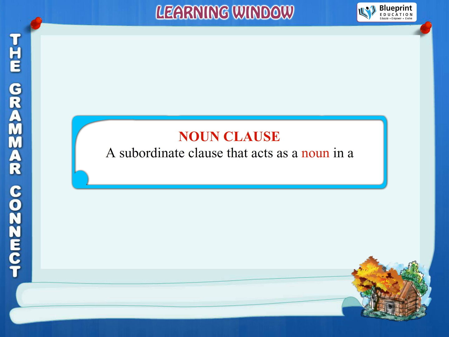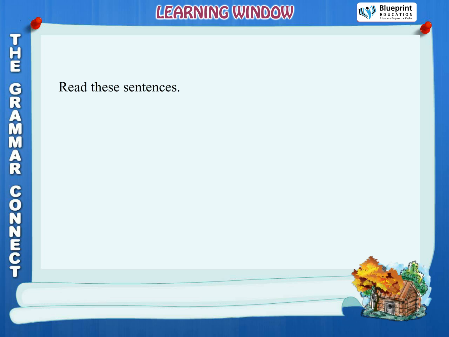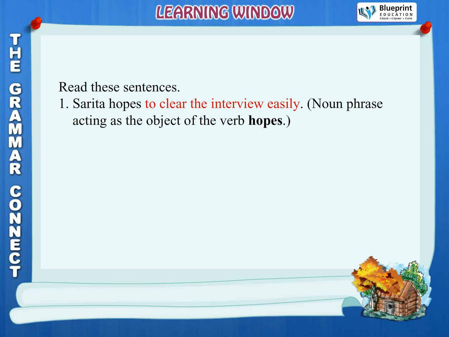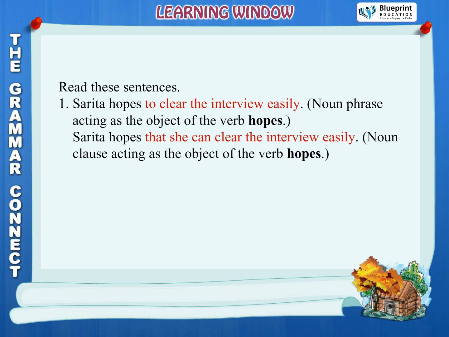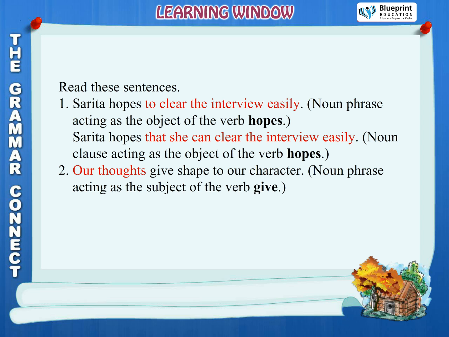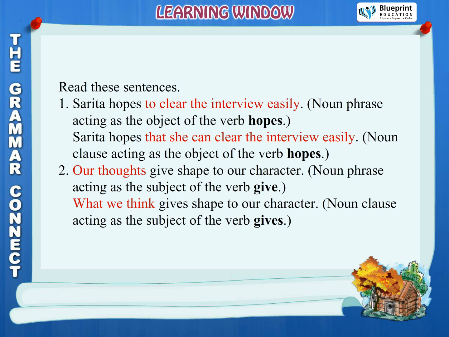Noun clause. A subordinate clause that acts as a noun in a sentence is called a noun clause. Read these sentences. 1. Sarita hopes to clear the interview easily. Noun phrase acting as the object of the verb hopes. Sarita hopes that she can clear the interview easily. Noun clause acting as the object of the verb hopes. 2. Our thoughts give shape to our character. Noun phrase acting as the subject of the verb give. What we think gives shape to our character. Noun clause acting as the subject of the verb gives.